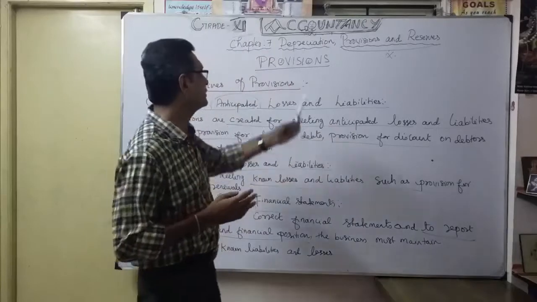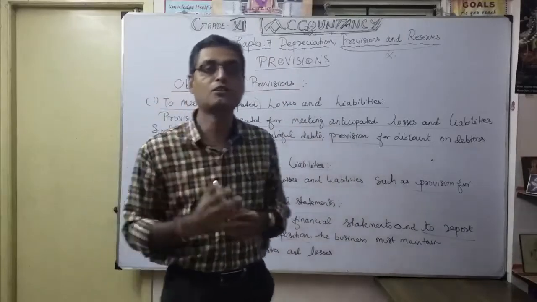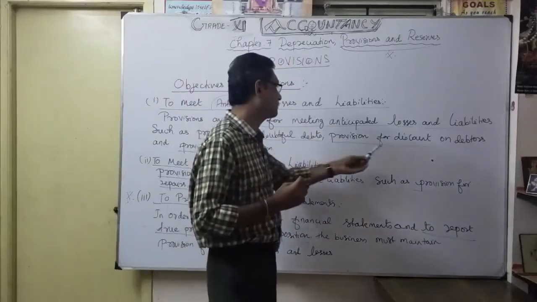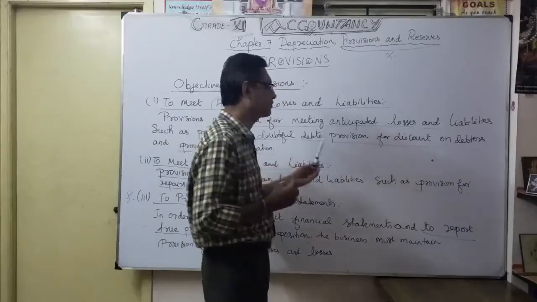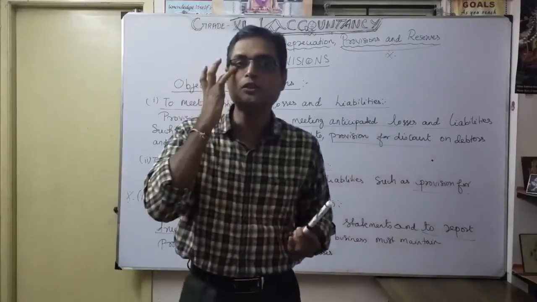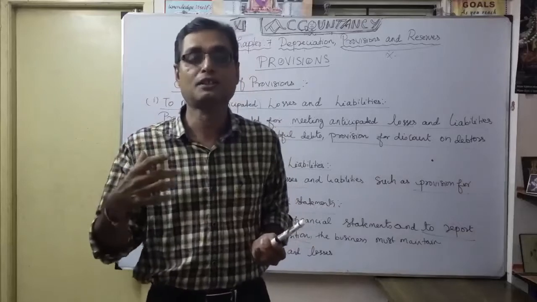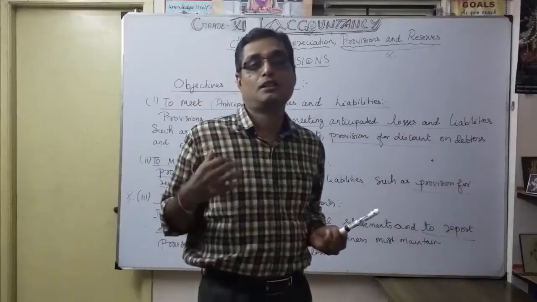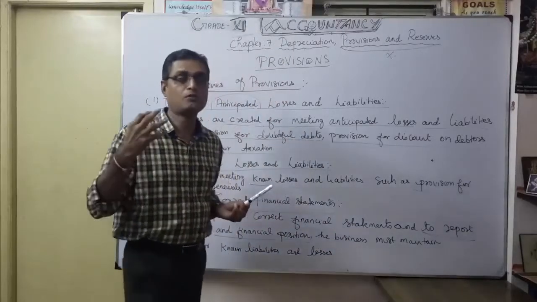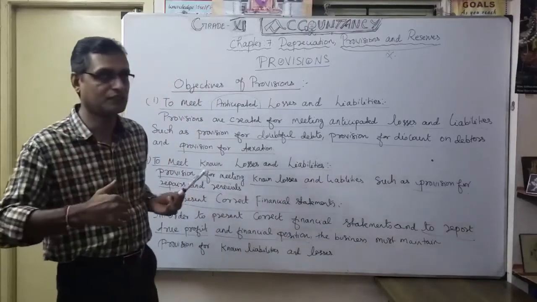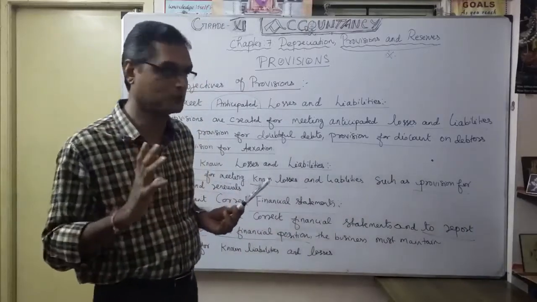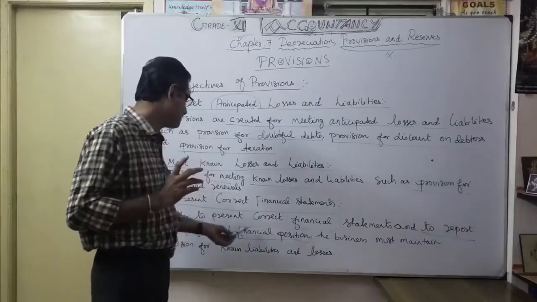Suppose you are not providing depreciation, the asset value is wrong. You are not providing provision for discount on debtors and provision for doubtful debts, the debtor value is wrong. In the financial position you are showing the wrong value of debtors and wrong value of assets. Now we will see how it will appear on the balance sheet. Understood? That's what true profit and financial position means.